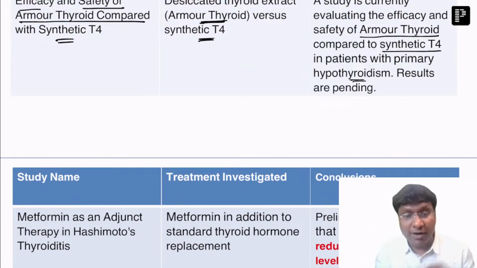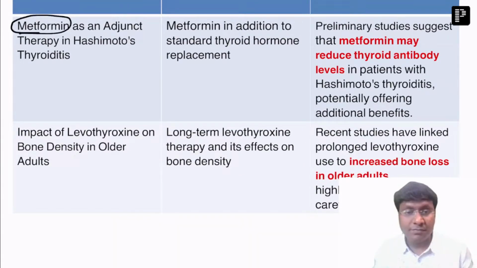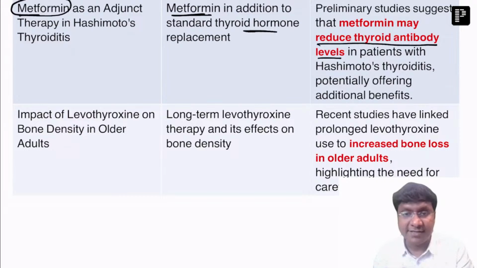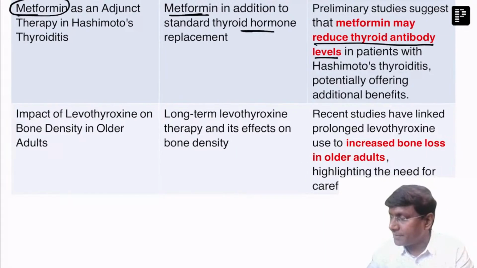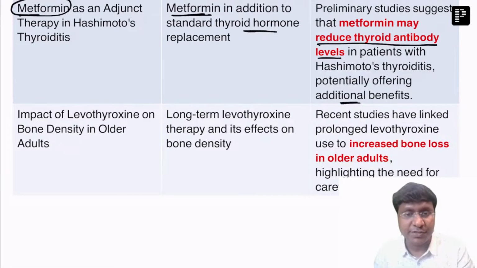Okay, next. One more important study was on the role of metformin in Hashimoto's thyroiditis. In this particular study, metformin was given in addition to thyroid hormone replacement. The study has shown that metformin may reduce the thyroid antibody levels in patients with Hashimoto's thyroiditis, potentially offering additional benefits. That was the study where metformin was added in patients with Hashimoto's.